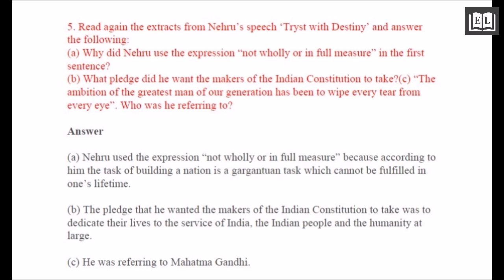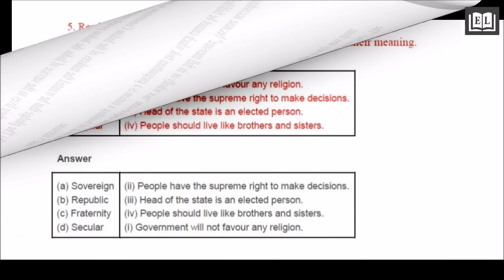Answer. A. Nehru used the expressions not wholly or in full measure because according to him, the task of building a nation is a gigantic task which cannot be fulfilled in one's lifetime. B. The pledge that he wanted the makers of the Indian Constitution to take was to dedicate their lives to the service of India, the Indian people, and the humanity at large. C. He was referring to Mahatma Gandhi.